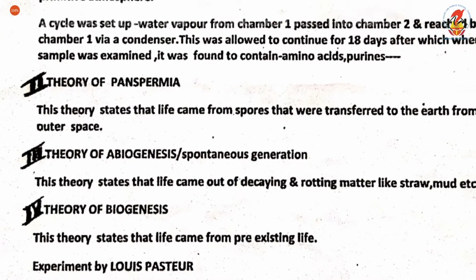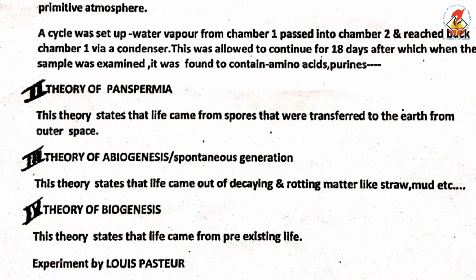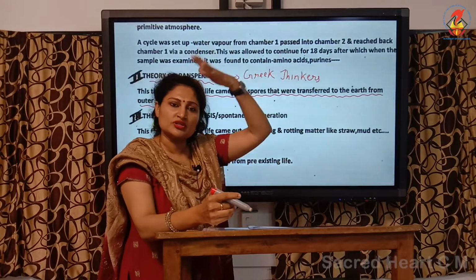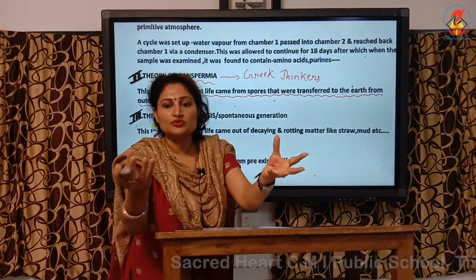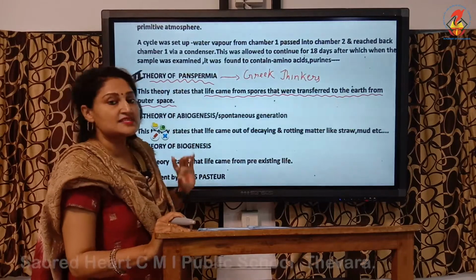The second theory is the theory of panspermia put forward by Greek thinkers or Greek philosophers. They believed that life came from the spores that were transferred to the earth from outer space. So what they believed is some spores came from outer planets, from somewhere in the universe. It fell on the earth's surface, and these spores germinated into the various living organisms. So this is the theory of panspermia.